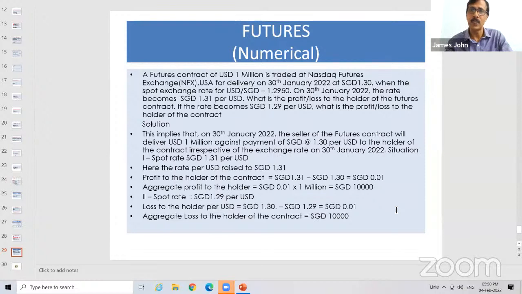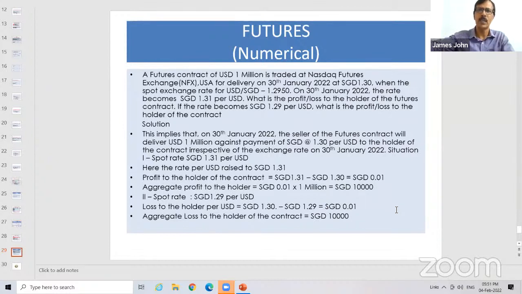Now the due date has come. On 30th January is the due date. On 30th January, the rate becomes 1.31. What is the profit or loss to the holder? The futures contract will be sold by some firm, and that is traded in the market. And this has been purchased by a person. So a person is holding this contract.